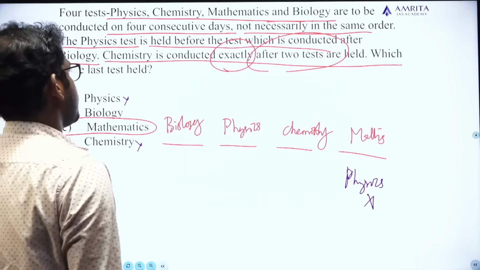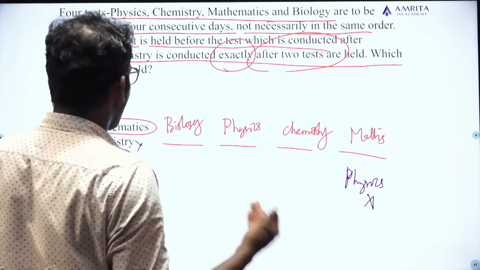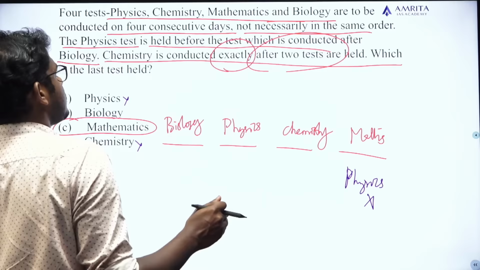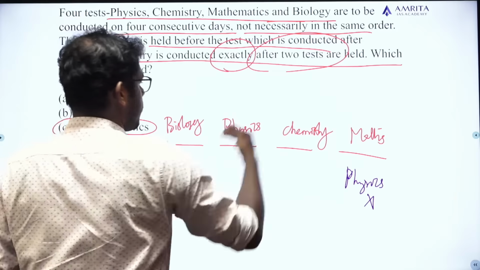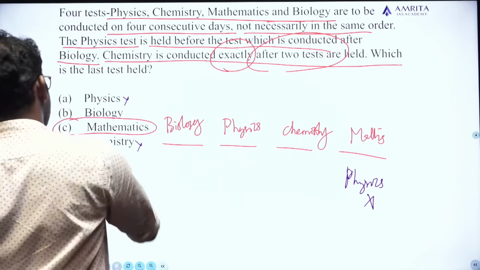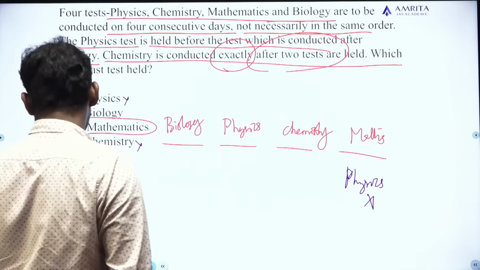Then the biology. The physics test is held before the test which is conducted after biology. So I cannot place biology there because it violates the condition also. So the only probable case is option C, that is mathematics. Option C is the correct answer. Okay. Next question.